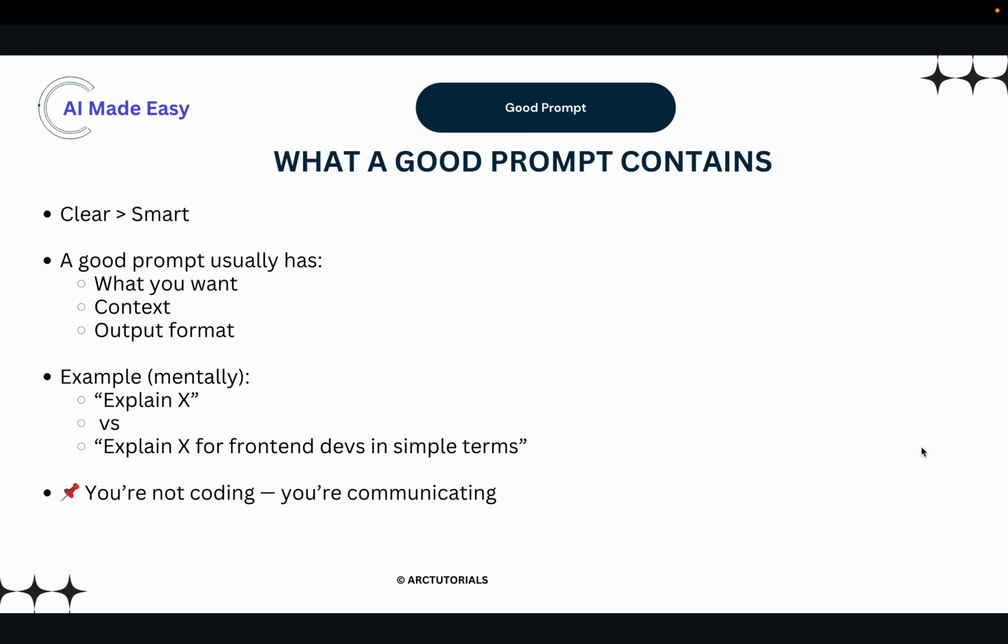So, what exactly is a good prompt? It should be clear, it should be smart. A good prompt usually has three things: what you want, the output, and what is the context. You can also provide the input, which is say take this structured JSON data or take this particular paragraph, something like that, and then come up with an output format, which is your desired output format. You can also add things like what not to include. Examples: explain X for front end devs in simple terms or in a bullet list, etc. Remember one thing: you're not coding, you are communicating, and that's the key here.